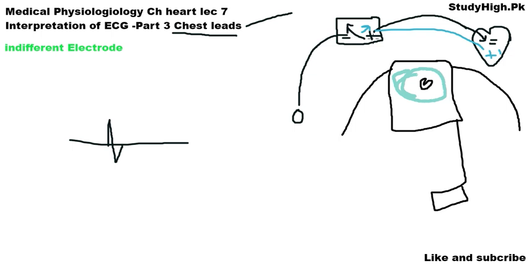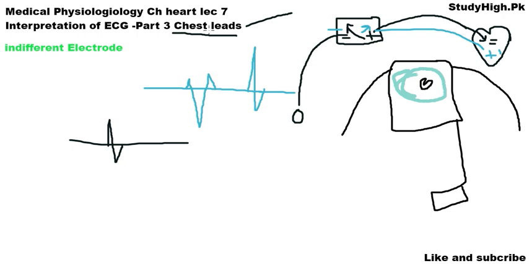If we connect the positive terminal to the region of the heart muscle which is in depolarized form, then the deflection will be towards the negative side, as you can see. And if the deflection is towards the negative side, then the recording by our chest leads will be more on the negative side of our cardiography. Whereas if the deflection is towards the positive side, then the recording by our lead will be much more on the positive side as compared to the negative side. So this is the basic concept of how our chest leads work.